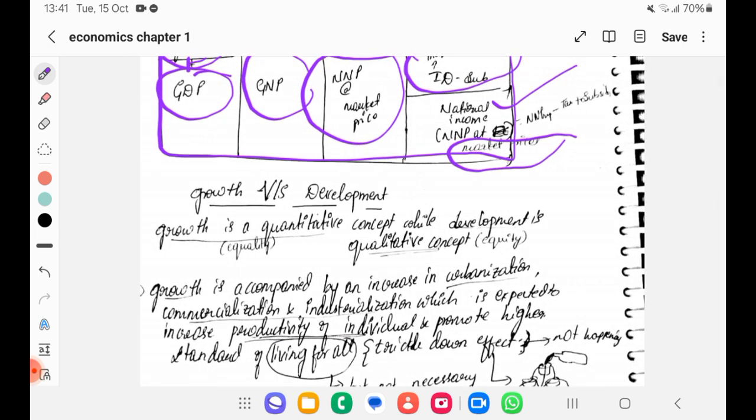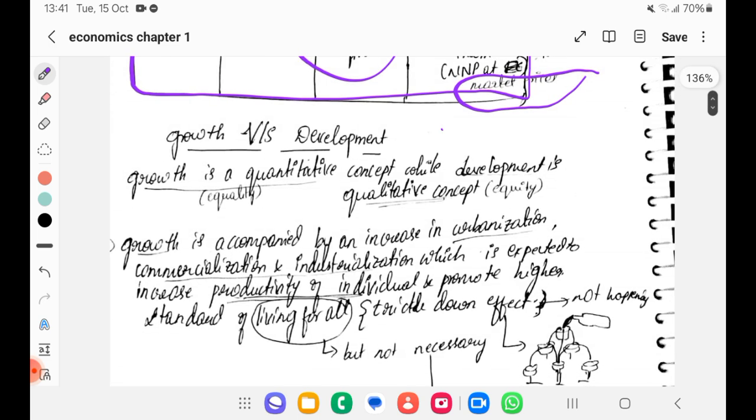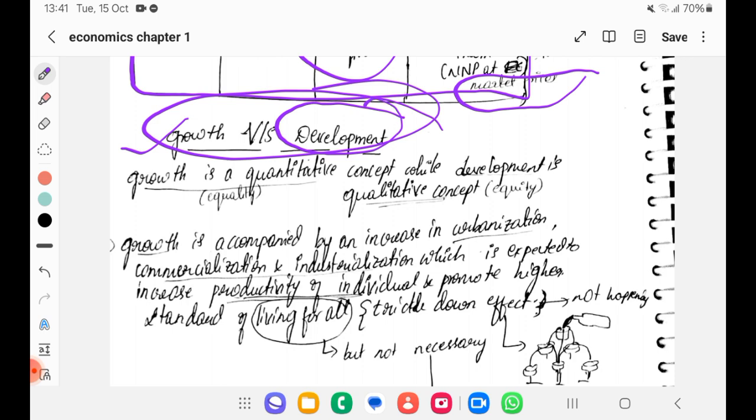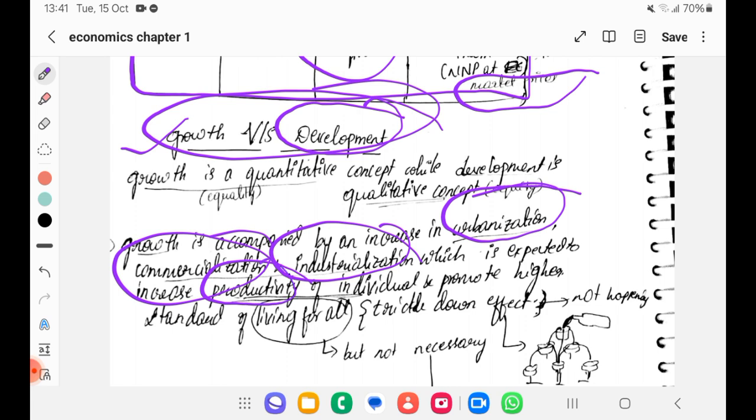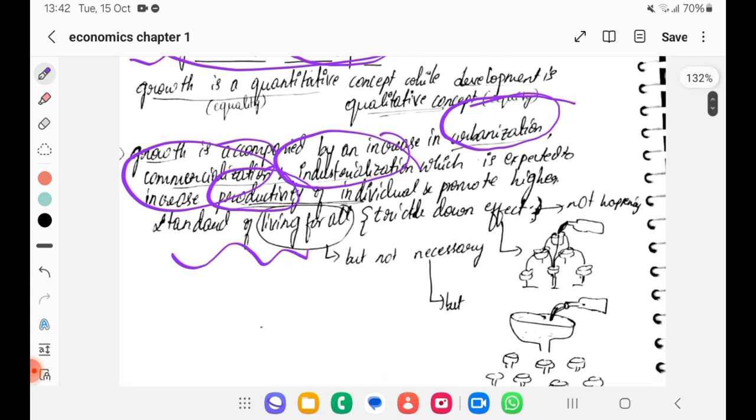Then we can question about growth and development. So I already told what is growth. We consider only the number of products or goods or services produced. Quantity is what we will go for. Whereas development is a qualitative one. If you see, growth is accompanied by increase in urbanization, commercialization, industrialization, which is expected to increase productivity of an individual and promote higher standard of living for all. So that's what we think. Growth will definitely improve the standard of living also, but the trickling down effect is there, which is not happening properly.